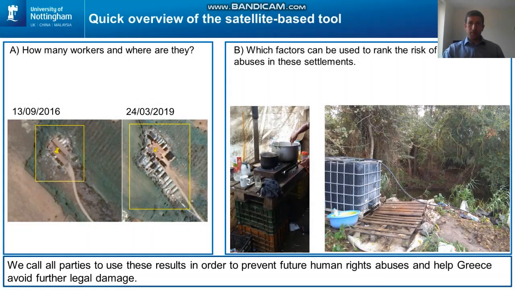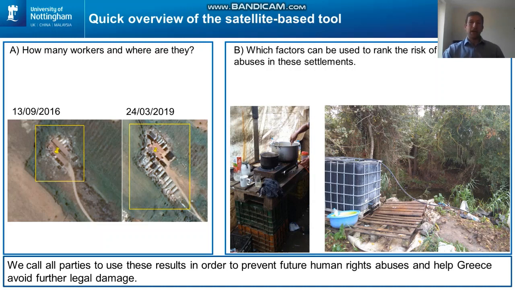Next, we used imagery provided by the Earth imaging company Planet Labs in order to create a monitoring tool that can be updated for every strawberry picking season. Here on the left, you can see the expansion of an example site between 2016 and 2019. These expansions, as well as new sites, can be traced with our tool.